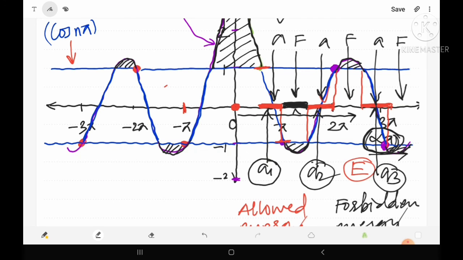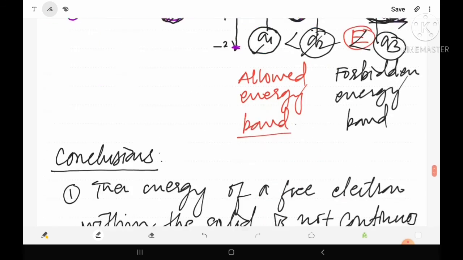It means that the width of A3 is greater than A2 and the width of A2 is greater than A1. So as we increase the value of alpha A, the width of the allowed energy band increases.